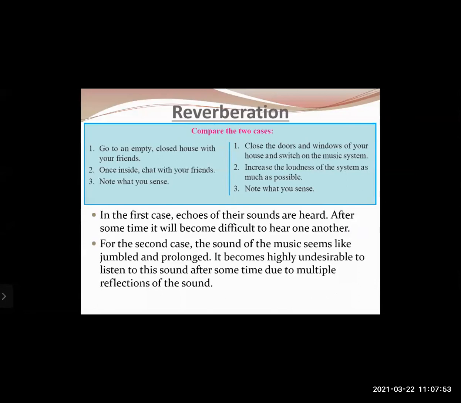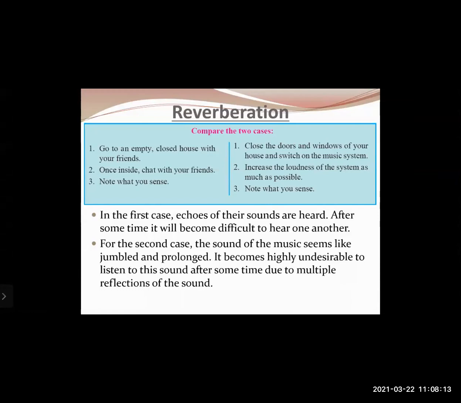And the same case in the second, when you have turned on your music system with a loud sound, after a certain interval, because of the loud sound, it becomes very difficult to listen to the music carefully. Okay, so let us see what happens. In the first case, echoes of the sounds are heard. After some time, it will become difficult to hear one another.